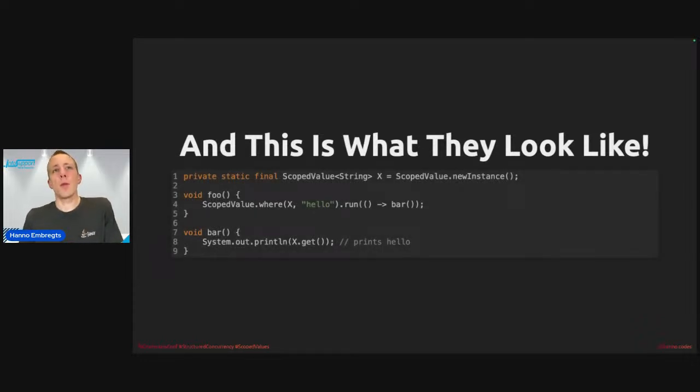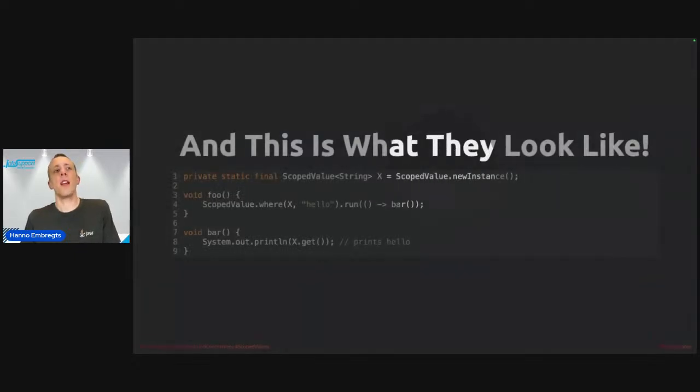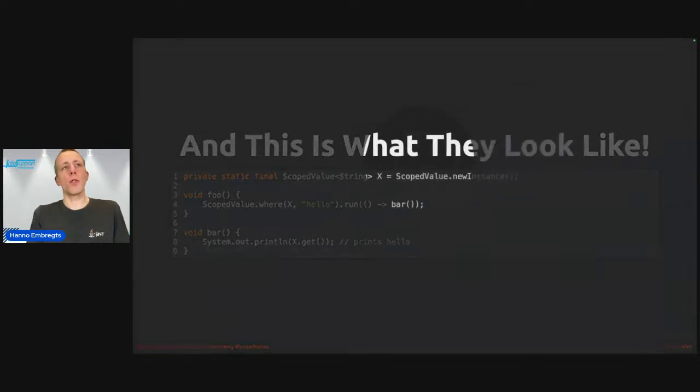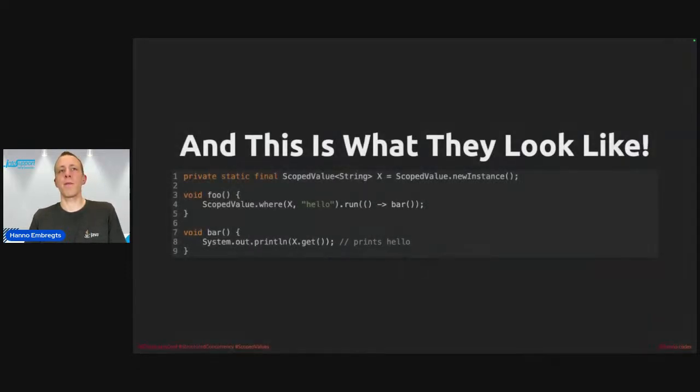So you can create a scoped value, in this case called X, by calling ScopedValue.newInstance. And then if you want to pass a scoped value to a piece of code, you call ScopedValue.where, refer to X, bind a value, in this case hello, and then call a run method or a call method, depending on the functional interface of the lambda here. And then within the lambda that you pass, hello will be available if you call x.get. This will print hello.